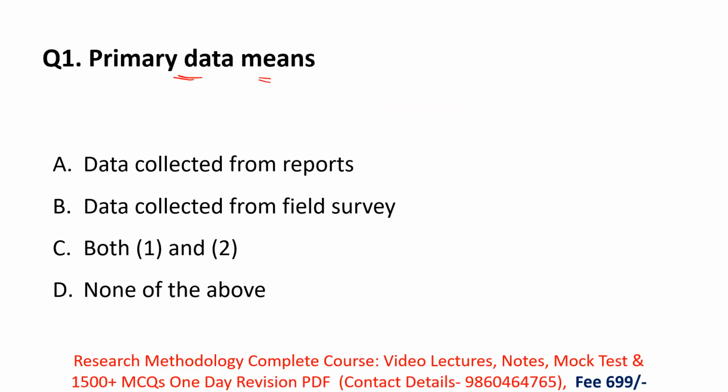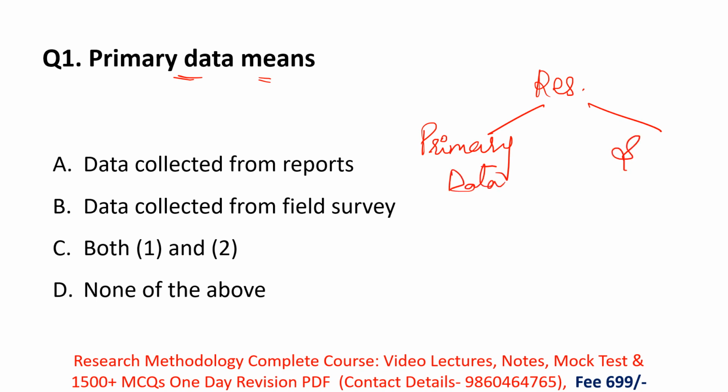Primary data means. So here they are asking the definition of primary data. Remember, in research there are two types of data. First is primary data and second is secondary data. Names are very easy, primary data and secondary data. Remember, in your exam there will be a compulsory question on primary data or secondary data.